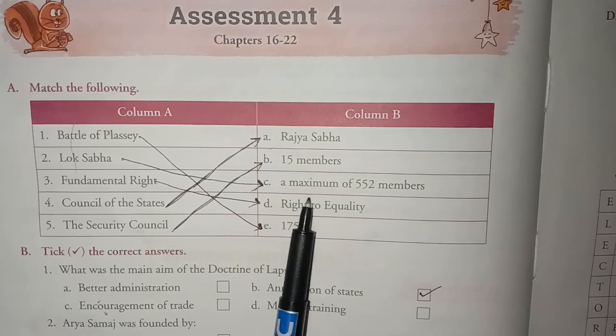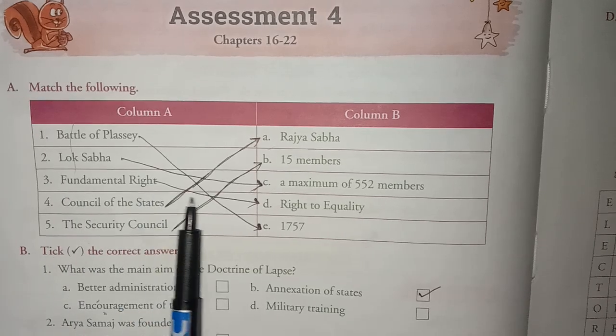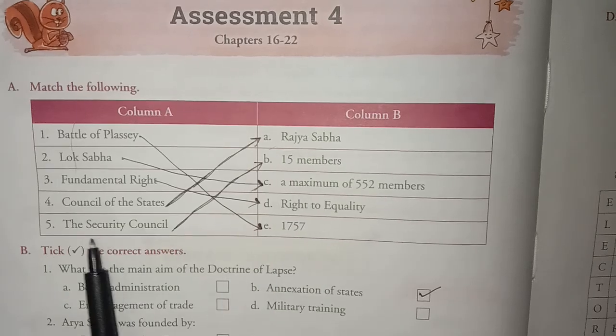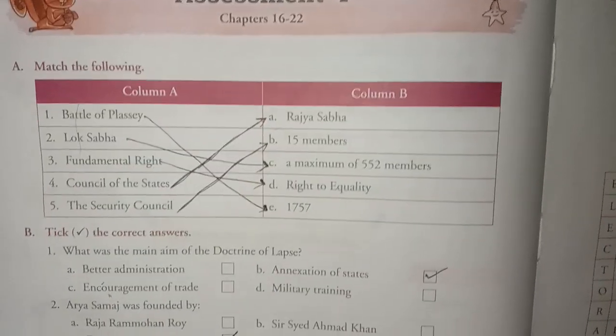Second, Lok Sabha, a maximum of 552 members. Third, fundamental rights, right to equality. Fourth, Council of the States, Rajya Sabha. Fifth, the Security Council, 15 members.